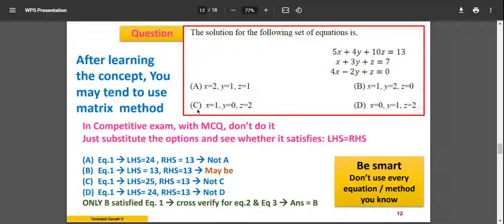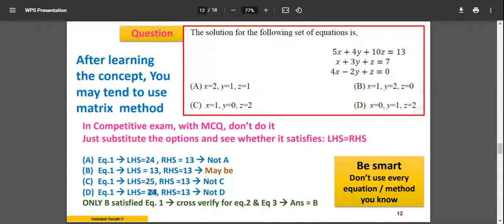Now, third choice I'll go, x is equal to 1, 0, 2. I'll substitute here 1, 0, 2 and I find that the value is 25, which is not equal to 13 on the right hand side. So obviously not C. Same way I'll do with the option D, x is equal to 0, 1, 2. I'll substitute in the equation 1 and I find that LHS is equal to 24. Okay, for the option D, the LHS is 24 and which is not equal to 13.